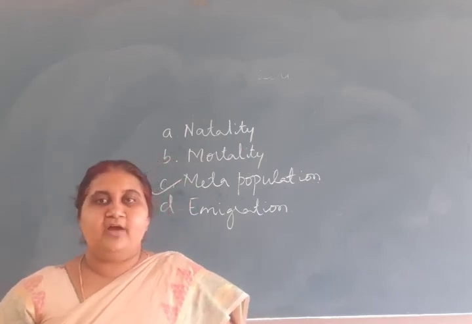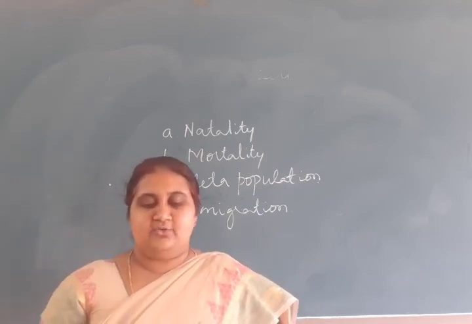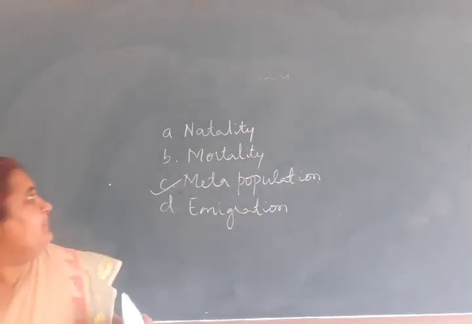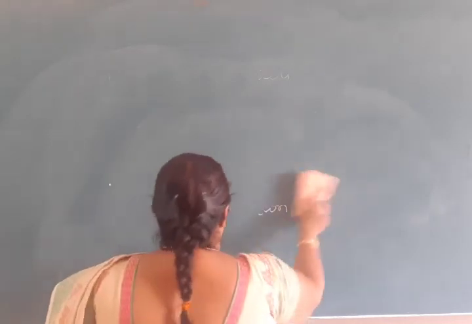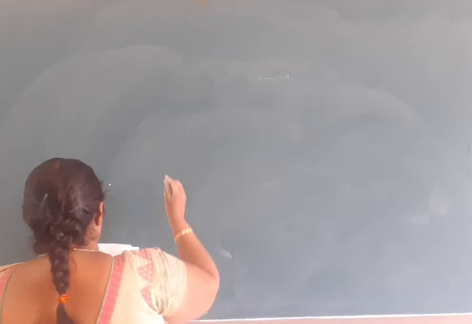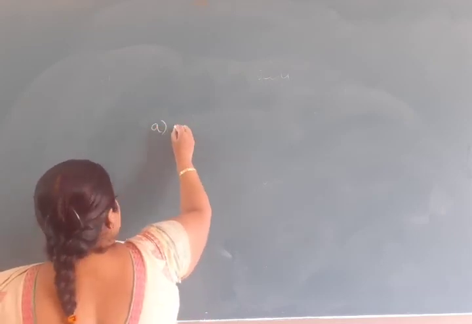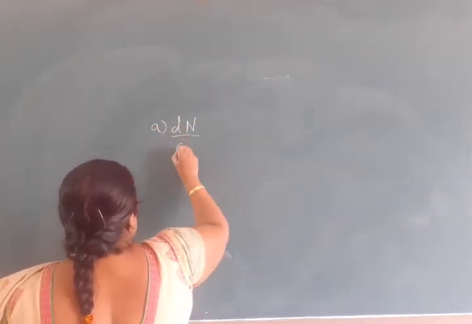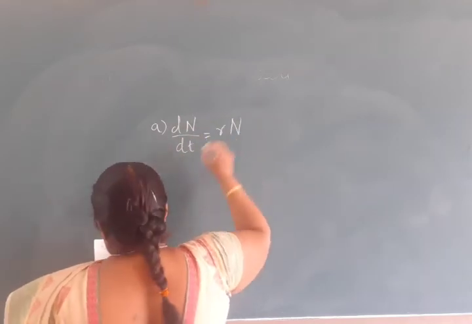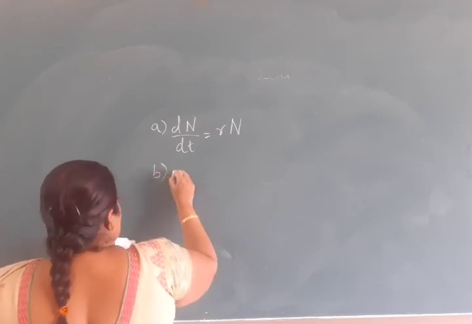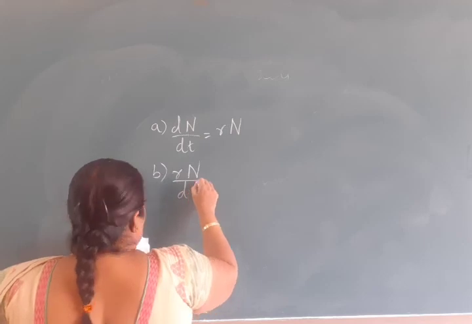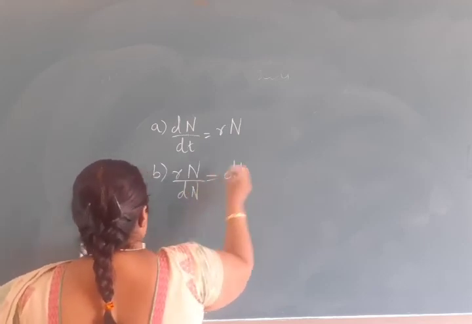20, the formula for logistic growth curve. The options are: A, dN by dt is equal to rN. B, rN by dt, rN by dN is equal to dt.